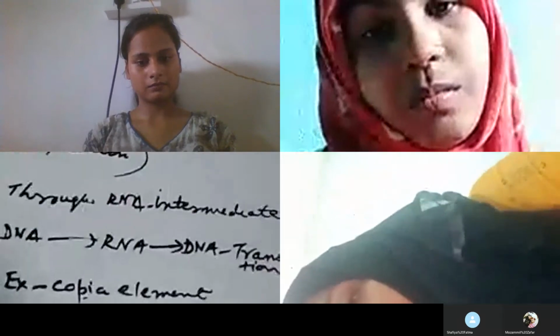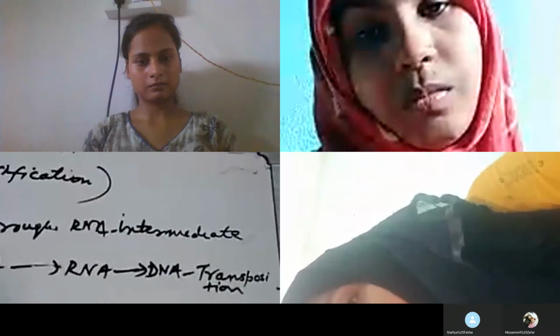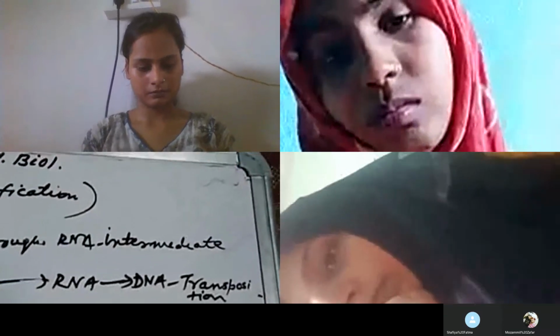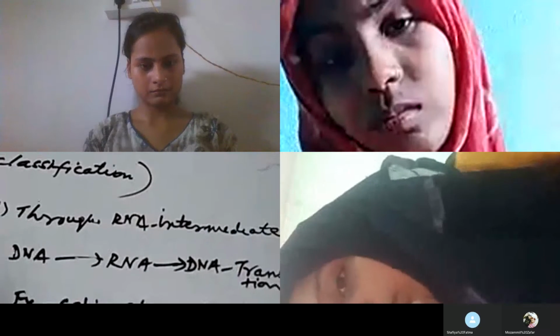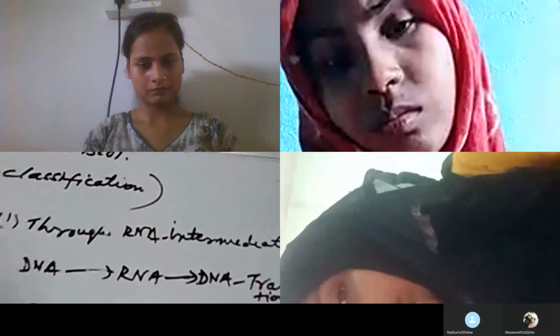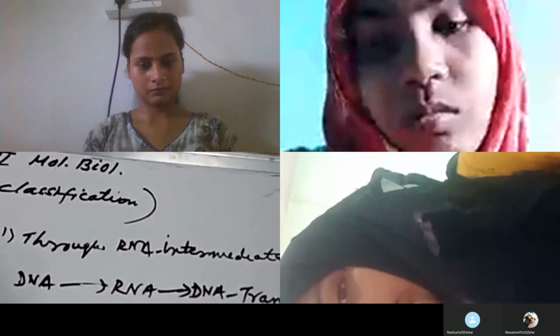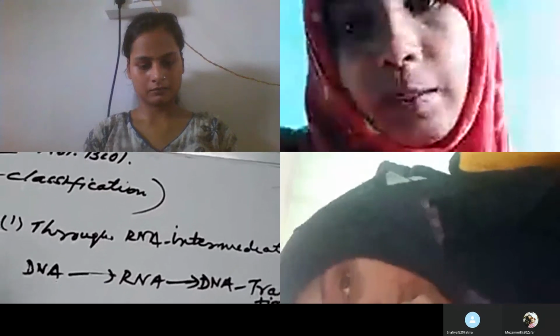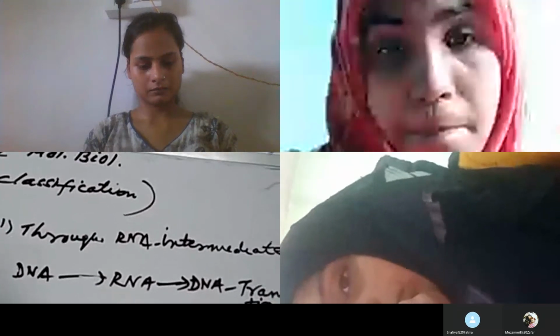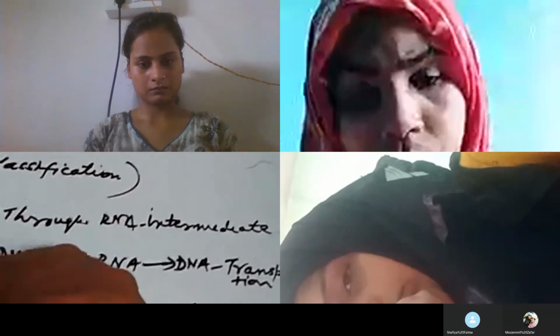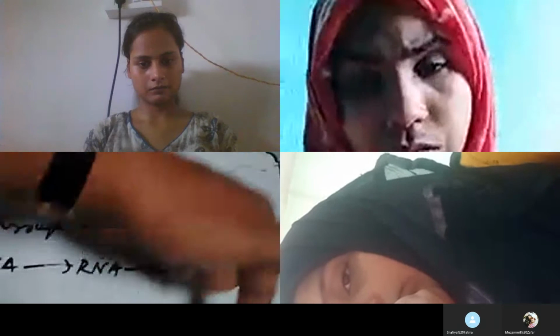And the second category includes such eukaryotic transposons which transpose by making a copy of DNA. That is the replicative transposition. The part of the DNA constituting the transposon is at first replicated to form a copy of it, and that copy gets transposed or transferred to the target site.